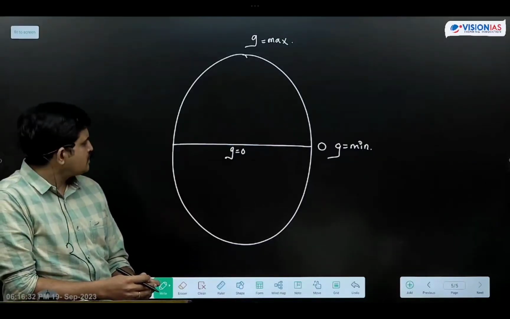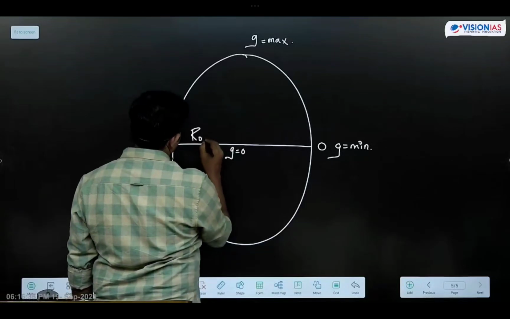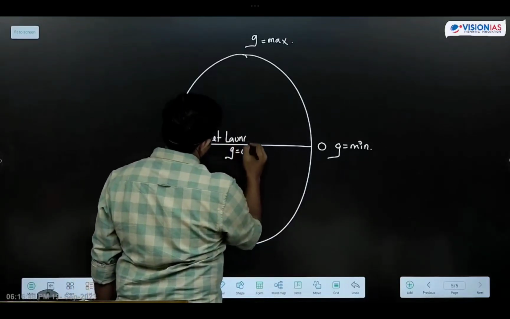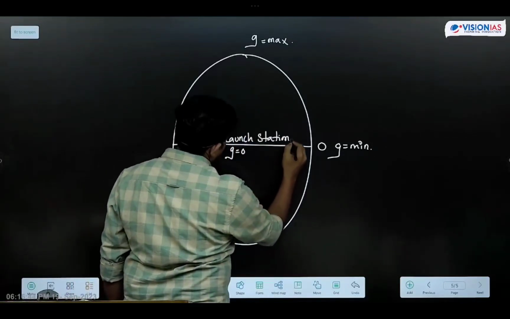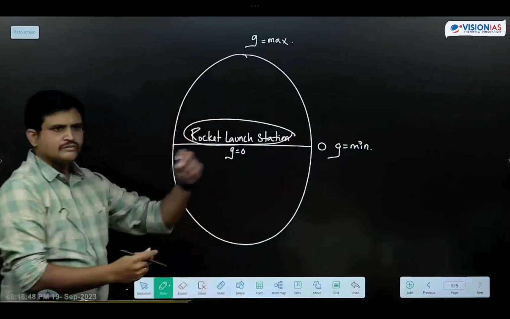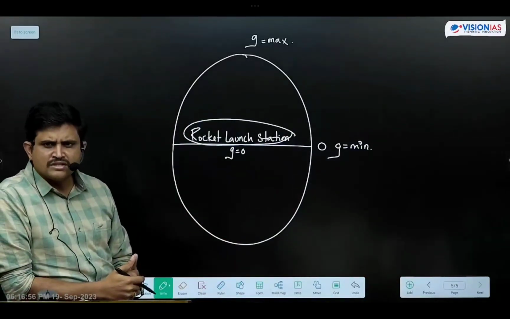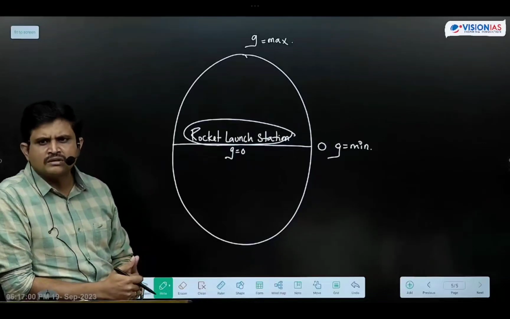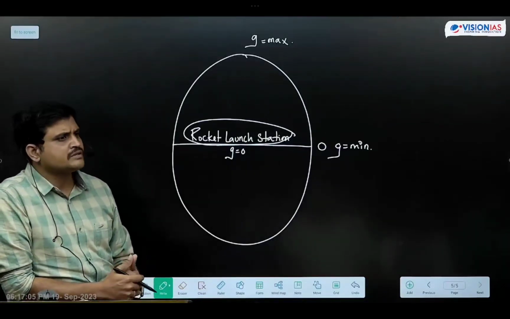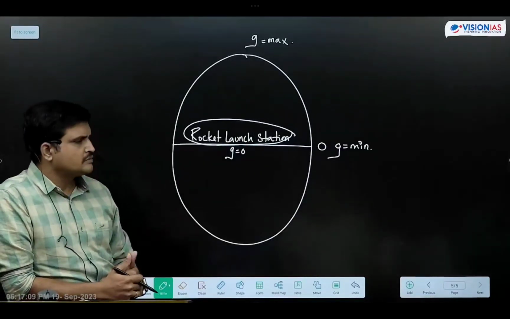Hence, when we establish rocket launch stations nearer to the equator, gravitational pull will be very less. Because of this less gravitational pull, we can launch the rocket at a cheaper cost. Fuel consumption cost will be reduced. Hence, rocket launching stations are always established near to the equator only.